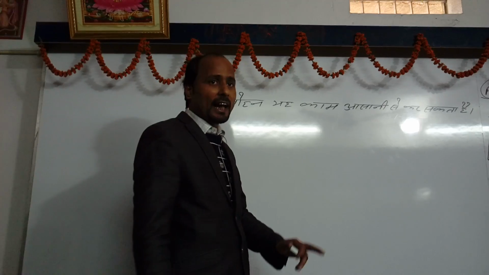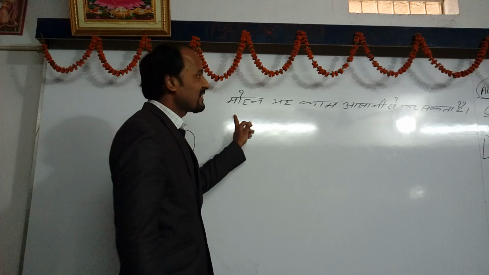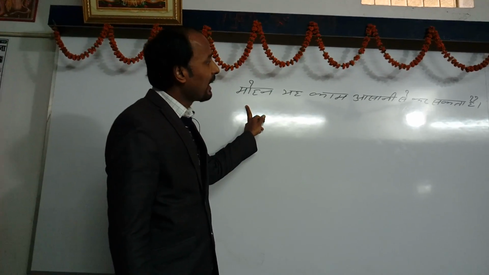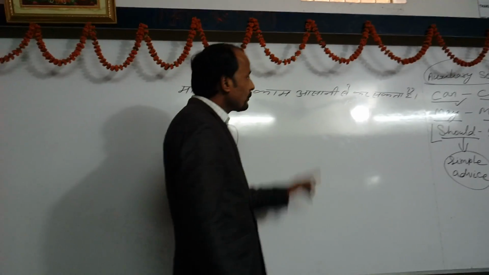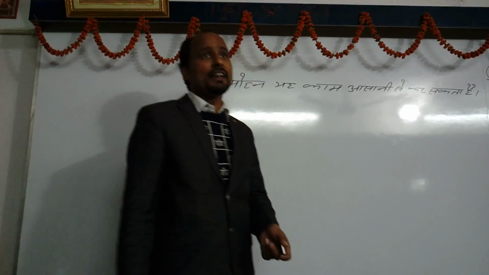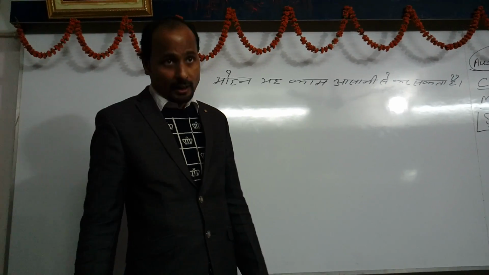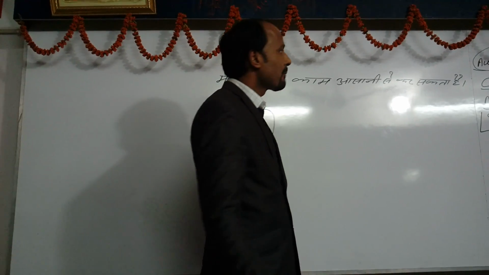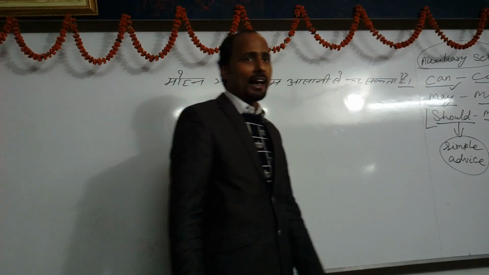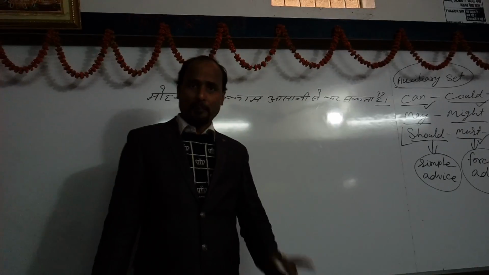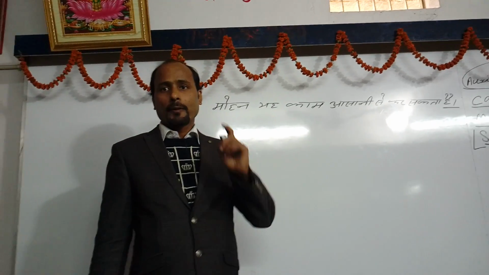For the first time we would like to go through the given sentence. So let us try to go through this sentence: मोहन यह काम आसानी से कर सकता है. First we would like to know what is the indicator of time in the given sentence: present, past and coming. Coming time I mean future. So in this sentence we are getting a word that is है, and the word है denotes present time. So we can say the given sentence belongs to present tense.